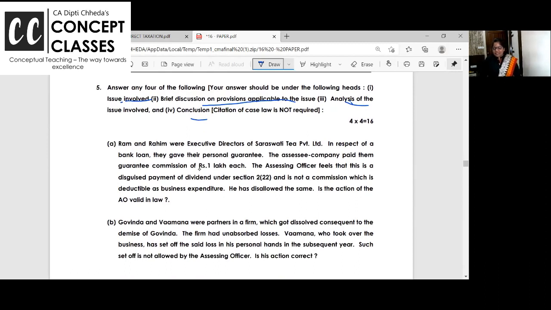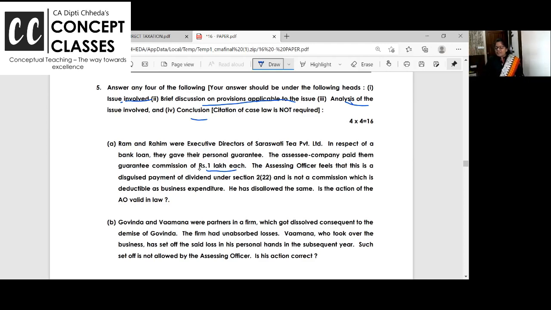Ram and Rahim were executive directors of Saraswati Limited. In respect of the bank loan, they gave their personal guarantees. Who gave the personal guarantee? Executive director. The company paid them guarantee commission of 1 lakh each. Company paid them commission because executive directors gave personal guarantee.